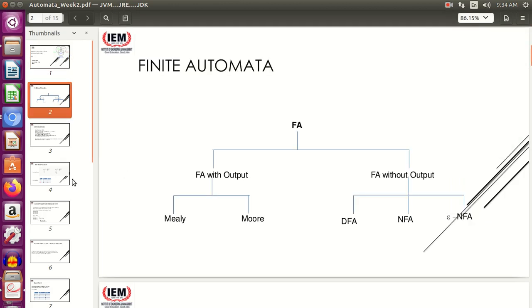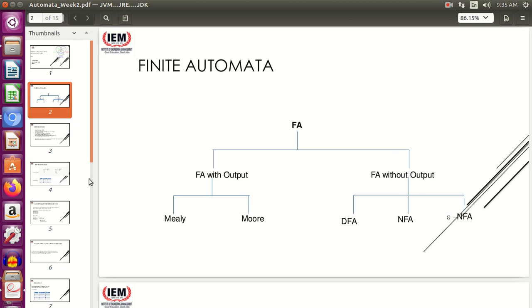Okay. So as we have seen the different classifications of machine, we did see that regular language is accepted by the machine known as finite automata. Finite automata is a machine which is supposed to accept all regular languages.